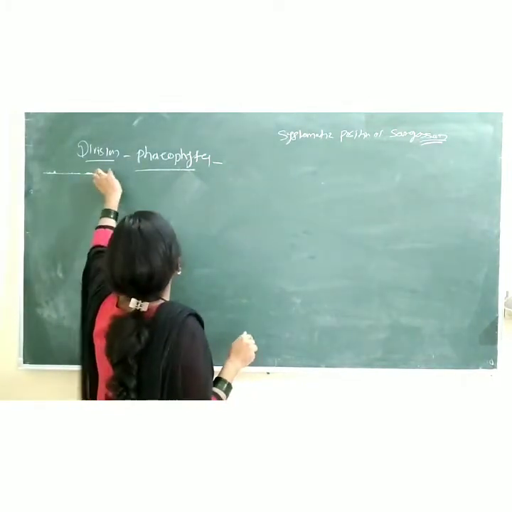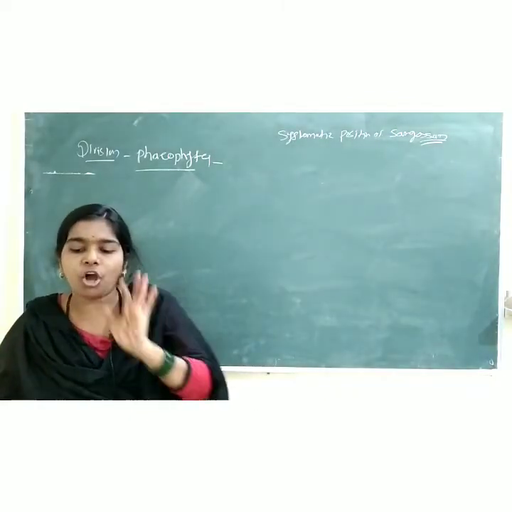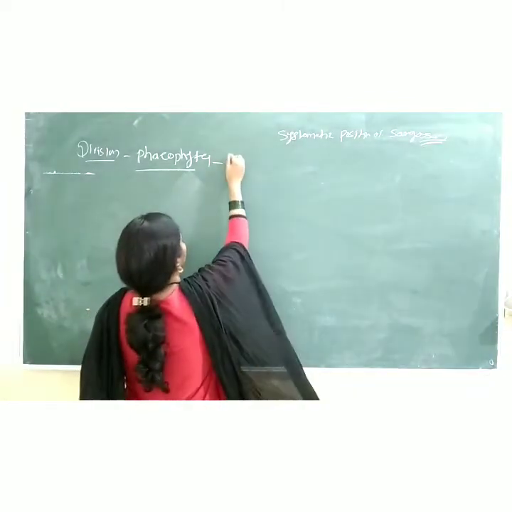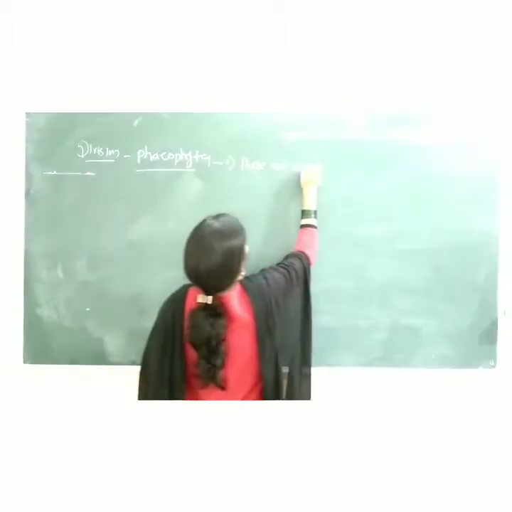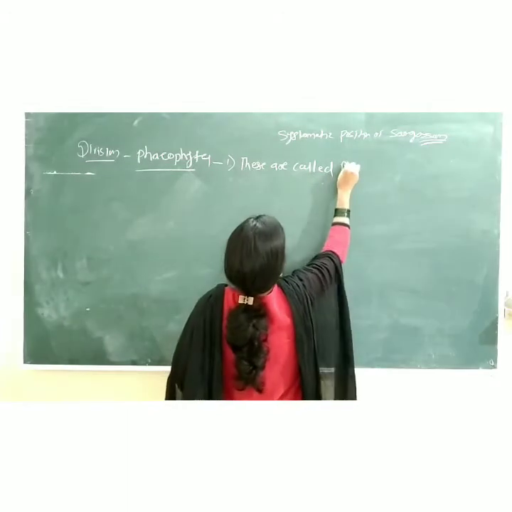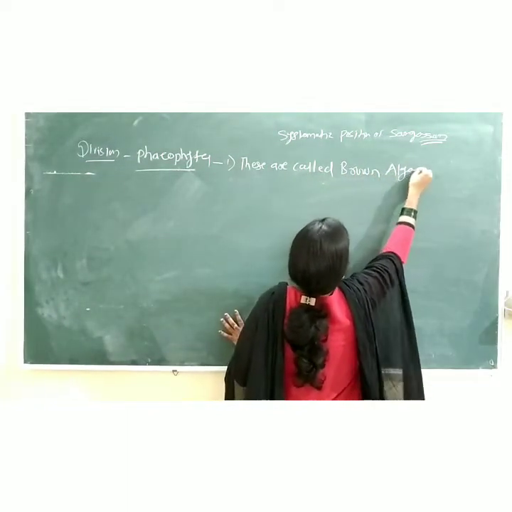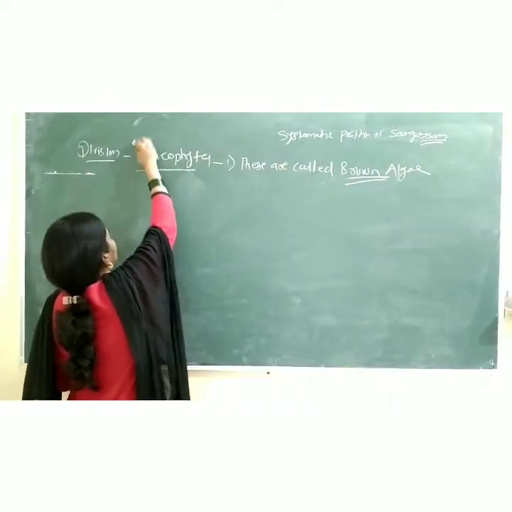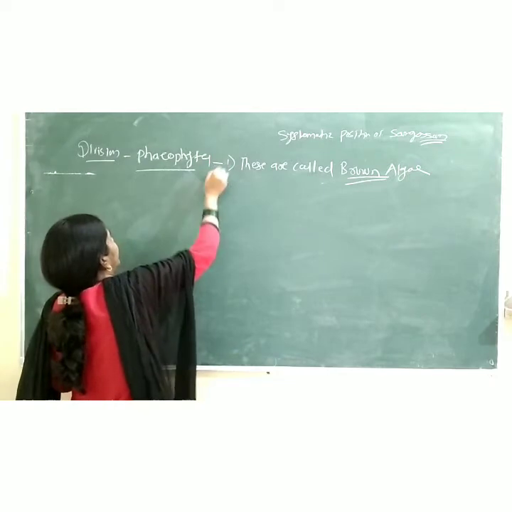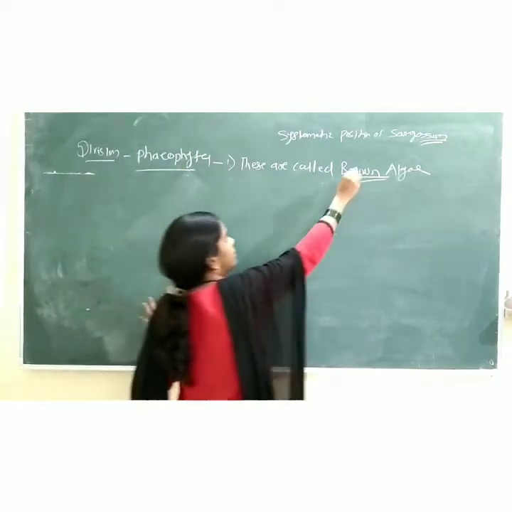Division Phaeophyta. First write down, these are called brown algae. Make a double underline for brown algae. You know the Phaeophyta, right? We explained the division Phaeophyta, and Phaeophyta is called brown algae.